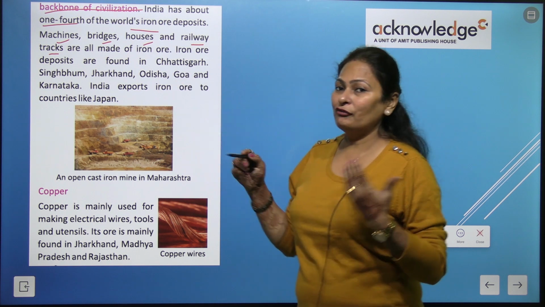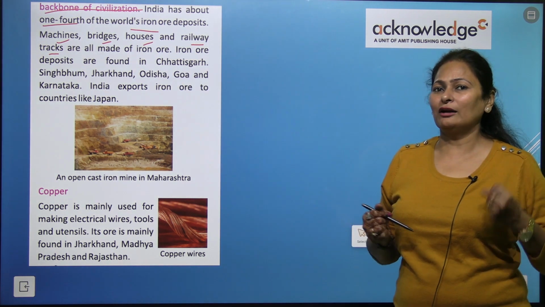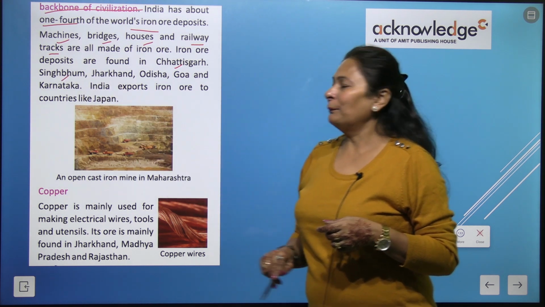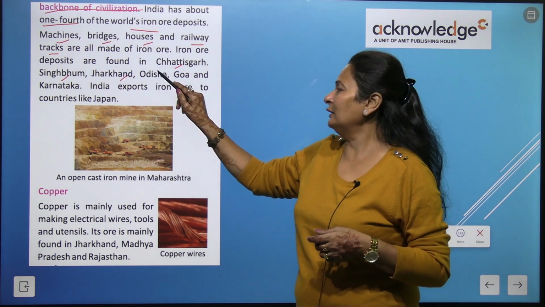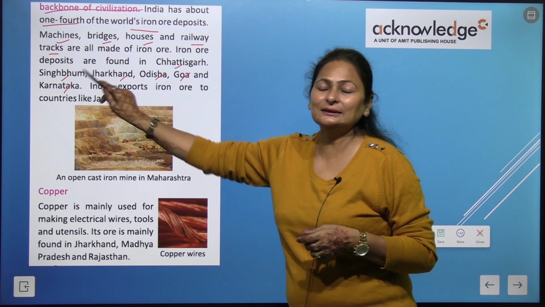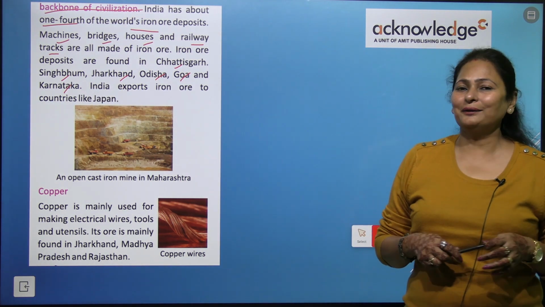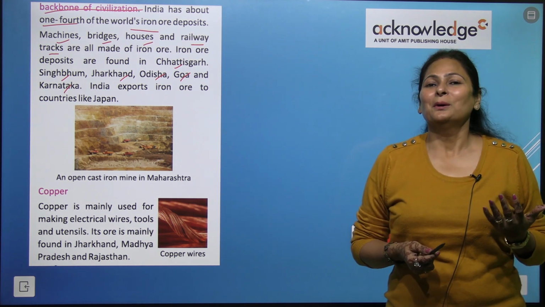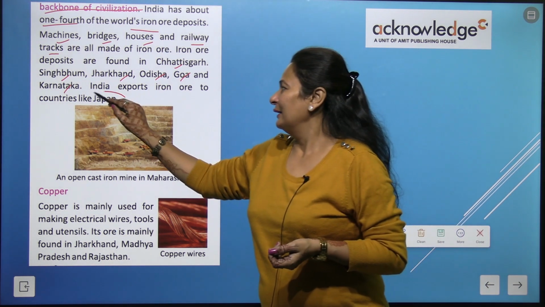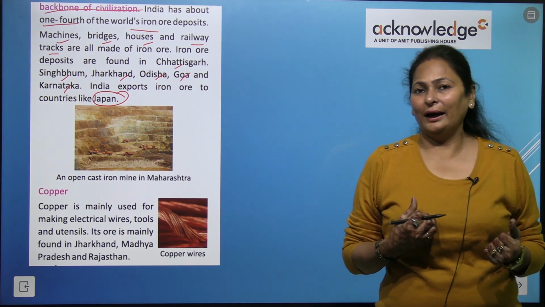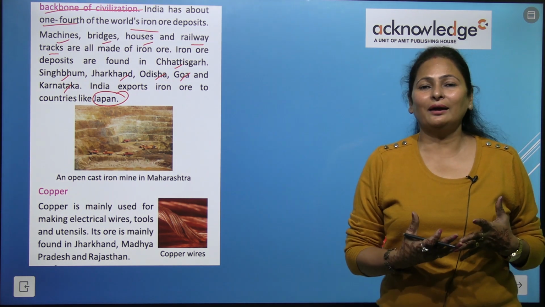So where are these ores found? These are found in Chhattisgarh, Singhbhum, Jharkhand, Odisha, Goa and Karnataka. India exports iron ores mainly to Japan, right? So we are not only using the iron, we are exporting it.